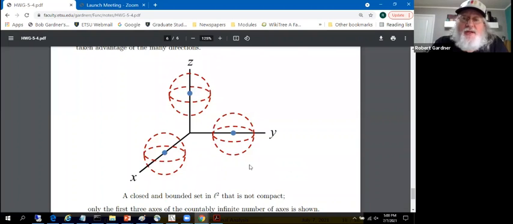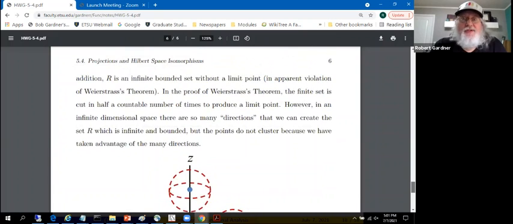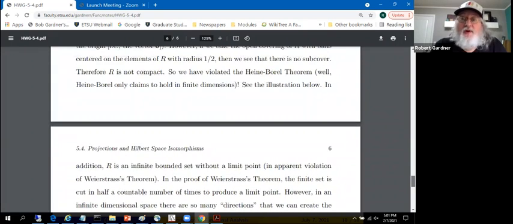You try to do this in 3 dimensions. Now, I've kind of run out of fundamental directions. I start adding more points that are only 1 unit away. Well, they're going to cluster around each other, and this just isn't going to work in finite dimensions. In a very crude sense, that's why the Heine-Borel theorem holds in finite dimensions.